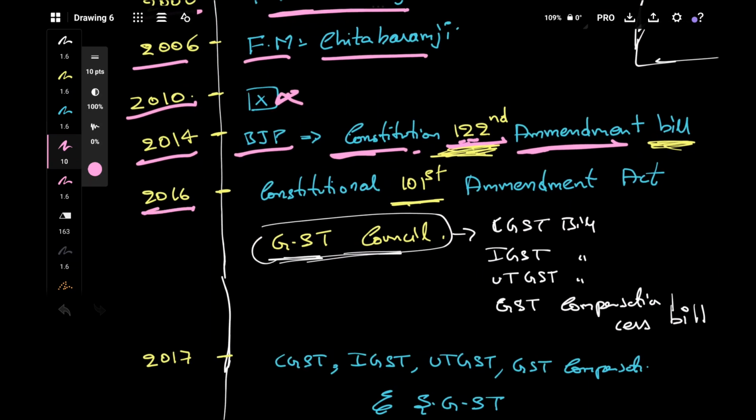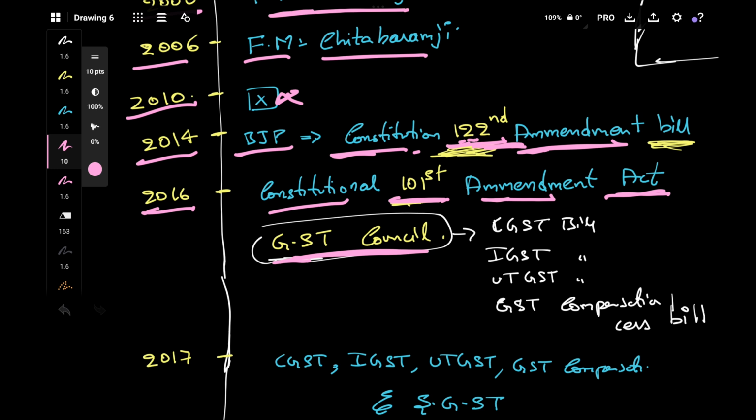And in the year 2016, the constitution 101st amendment bill, that is this same bill, got passed. Now that the bill has passed, it is called an Act, and the Act is the 101st Amendment Act.